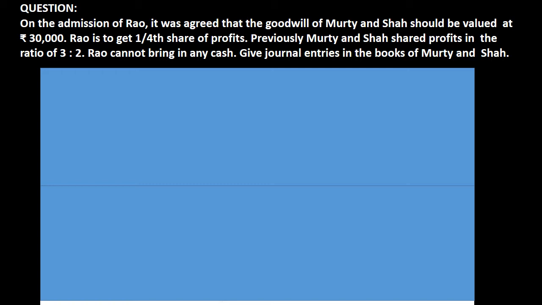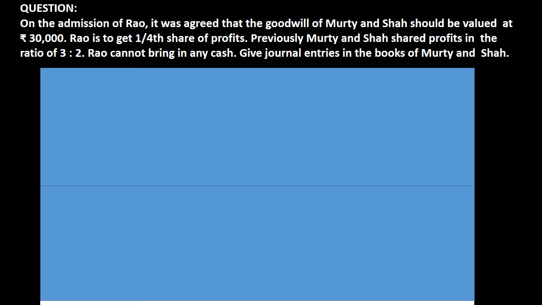In the given problem, on the admission of Rao, it was agreed that goodwill of the firm of Murthy and Shah should be valued at rupees 30,000. Rao is to get 1/4 share of profit. Previously, Murthy and Shah shared profit in the ratio 3:2. Rao can't bring his share of goodwill in cash. They wanted to pass a journal entry in the books of Murthy and Shah at the time of admission of Rao.